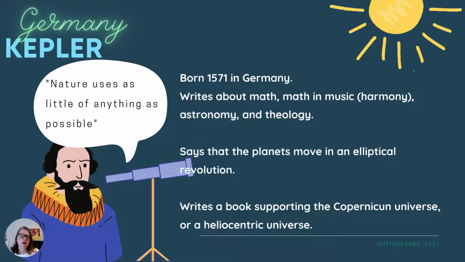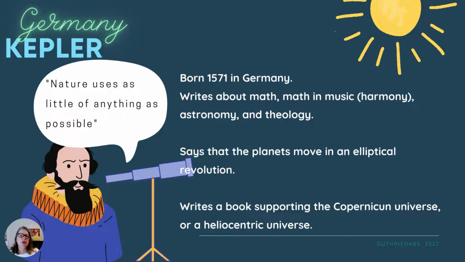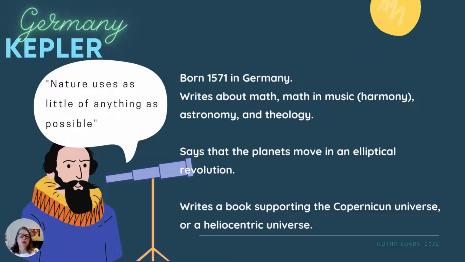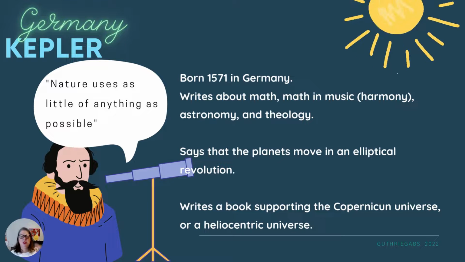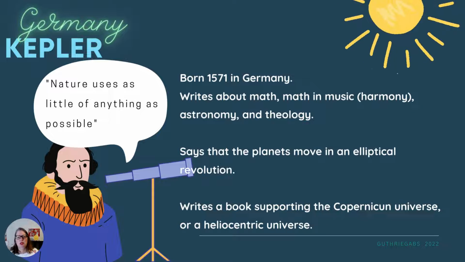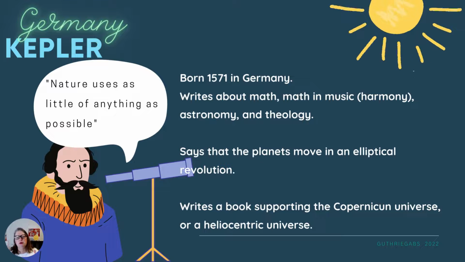So we have a man named Kepler, Johannes Kepler, and he lives in Germany. And he reads the book by Copernicus. And he's an awesome mathematician. If you are into music, he did a wonderful writing on music and harmony, the math that's in music.